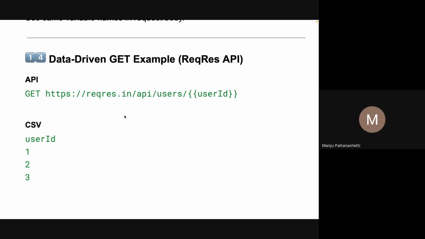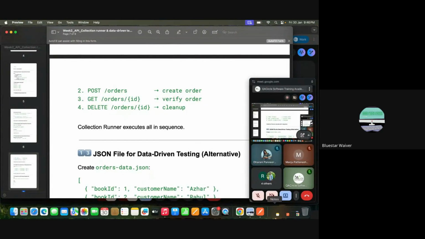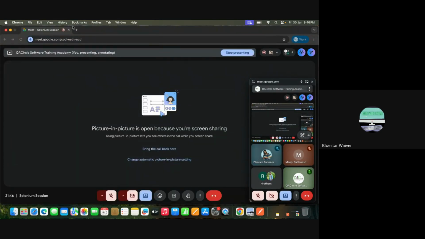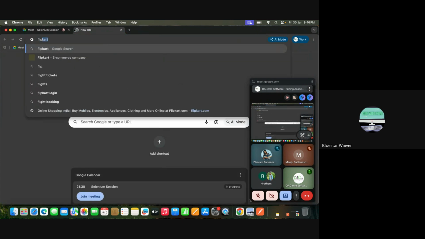Take any, sir. Flipkart, Amazon, or Facebook, any. Okay, let me stop the share. Okay, let me go here. Let's go with Flipkart.